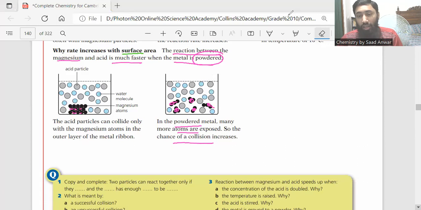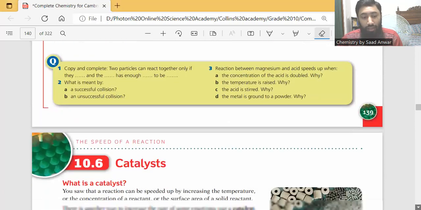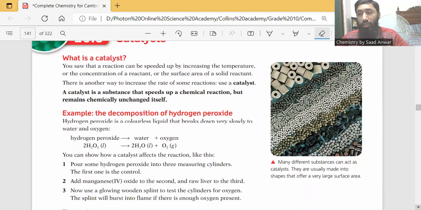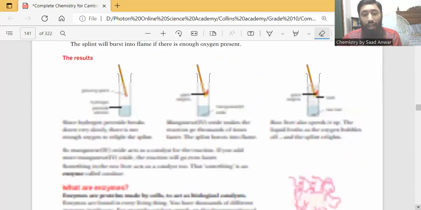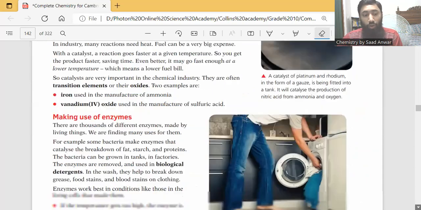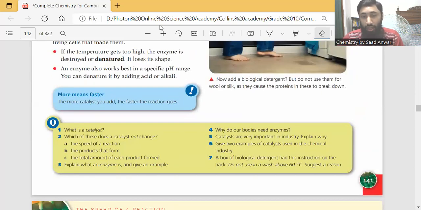So I think these things are clear to you now. This is my next topic, and I will upload the next video about it. In it, I will briefly discuss what a catalyst is and how a catalyst enhances the rate of reaction. How does a catalyst work? I will discuss this later on.